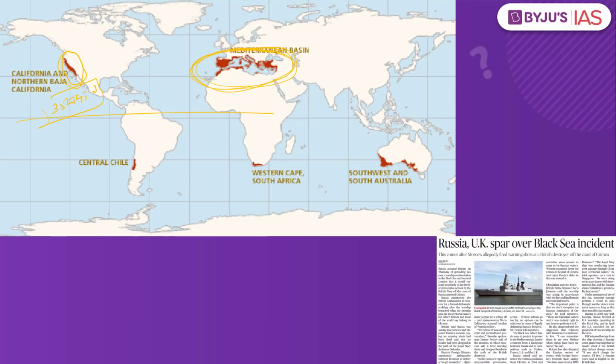So this can be seen in the northern hemisphere and also in the southern hemisphere. What is the uniqueness of this Mediterranean type of climate? As we all know, most regions in the world receive their rainfall mostly during the summer season. But an exception to this is the Mediterranean Sea, which receives most of its precipitation during the winter season. Why? That is because of the shifting of the wind belts.